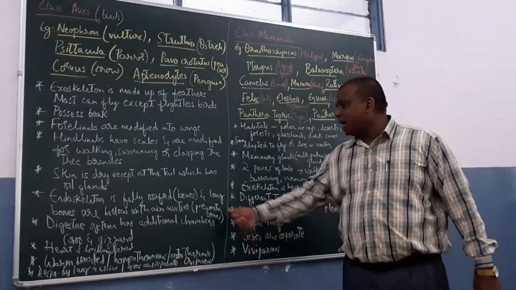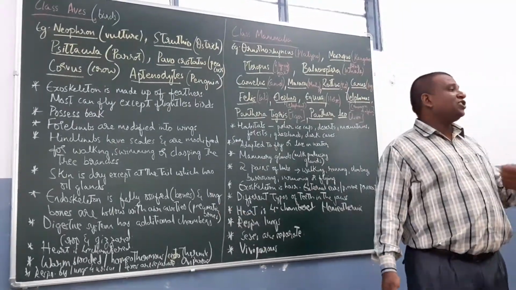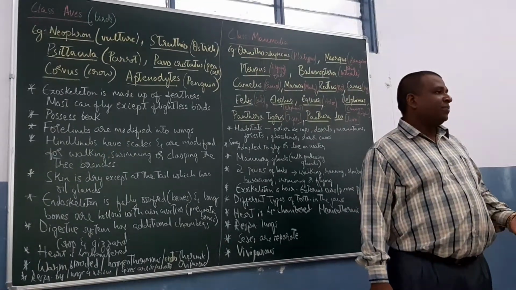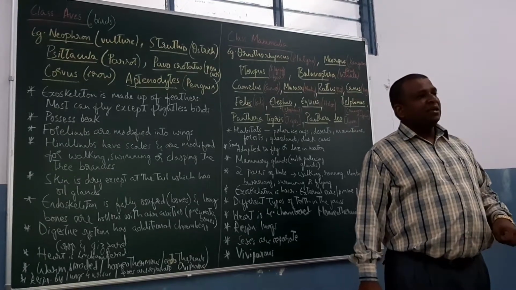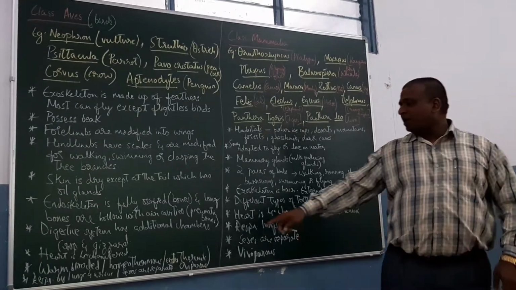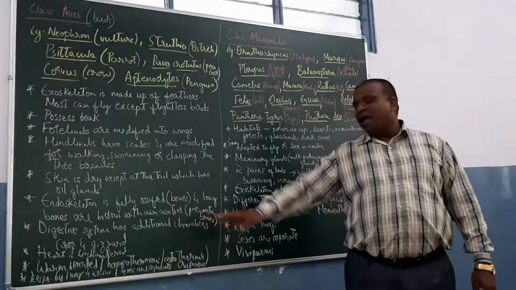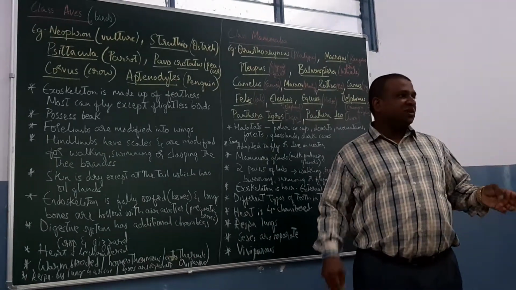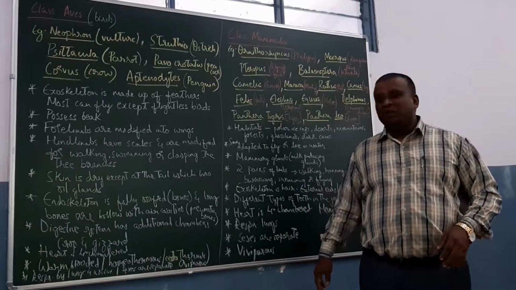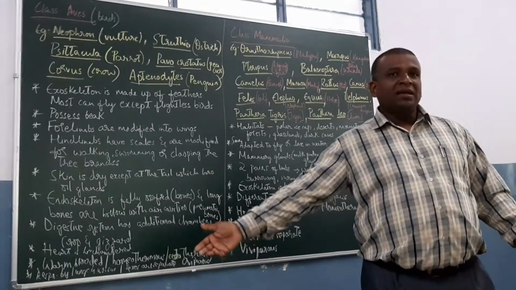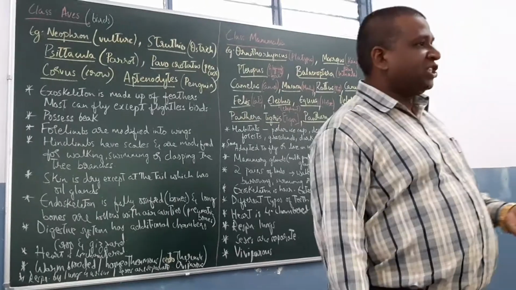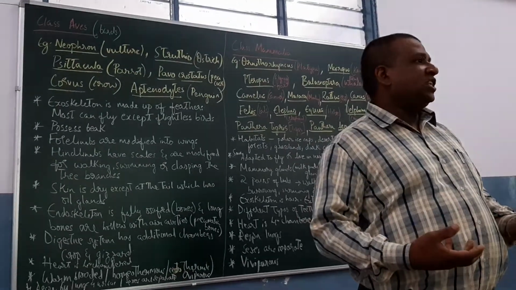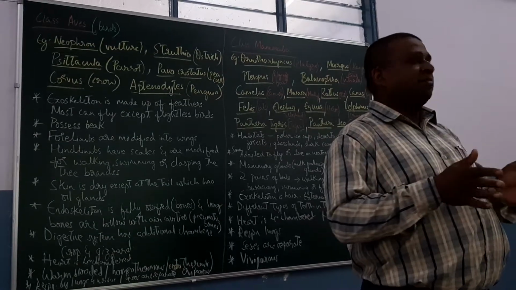You remember about that. Their digestive system has additional chambers apart from the stomach, like the crop and gizzard. Then the heart is four-chambered. It is a closed type of circulatory system, that is, blood flows in blood vessels. Then they are warm-blooded, that is, they have a constant body temperature. And the bird's body struggles to maintain this constant body temperature.